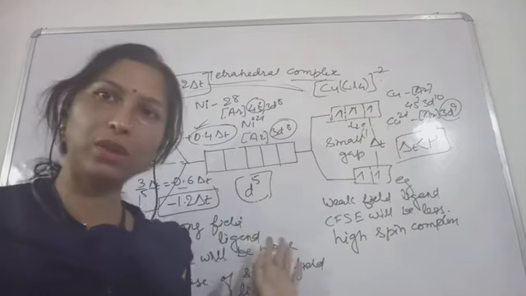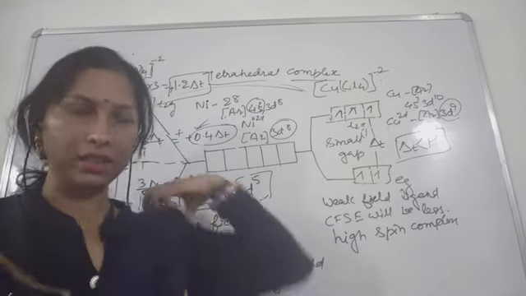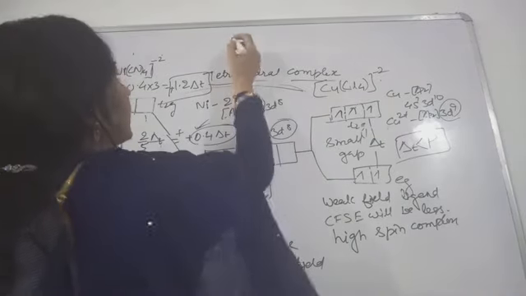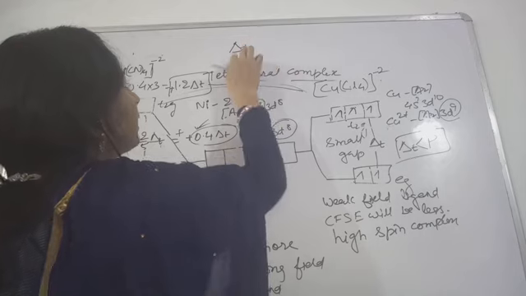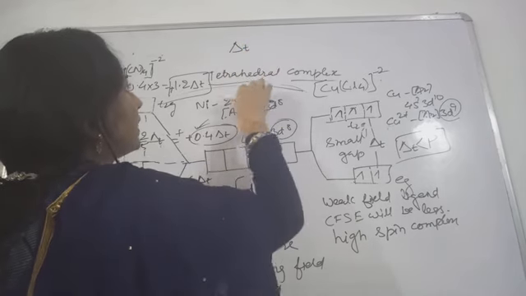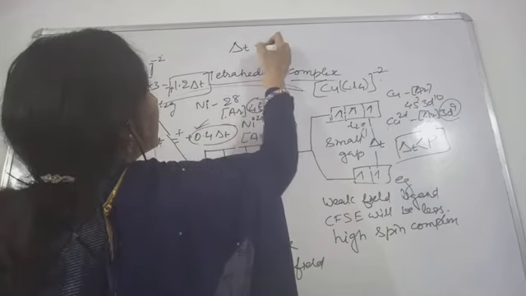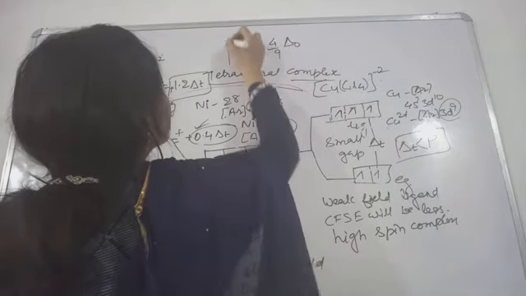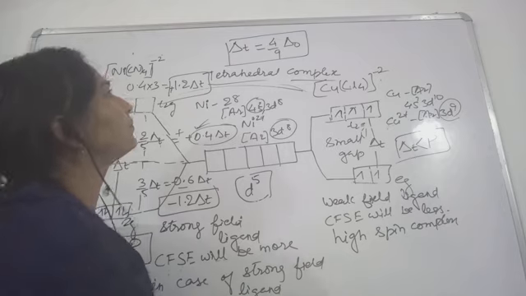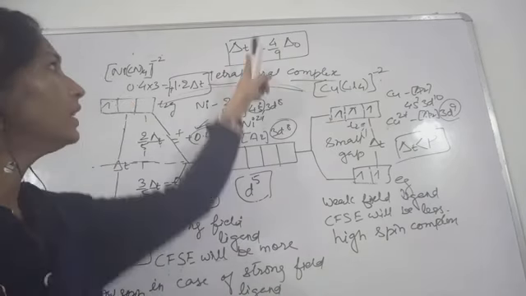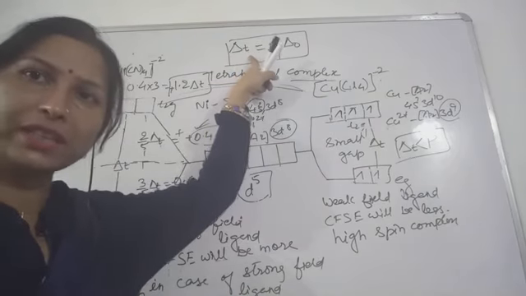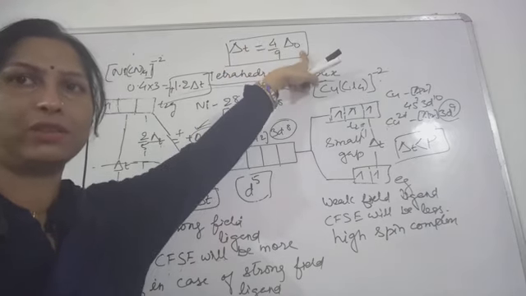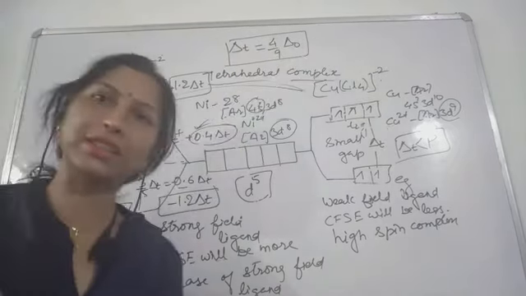So this was all about the crystal field theory. And one more thing: delta T, the crystal field splitting energy of a tetrahedral complex, is equal to 4/9 of delta O. That means the splitting energy of the tetrahedral complex is lesser than that of the octahedral complex. So this was all about crystal field theory.